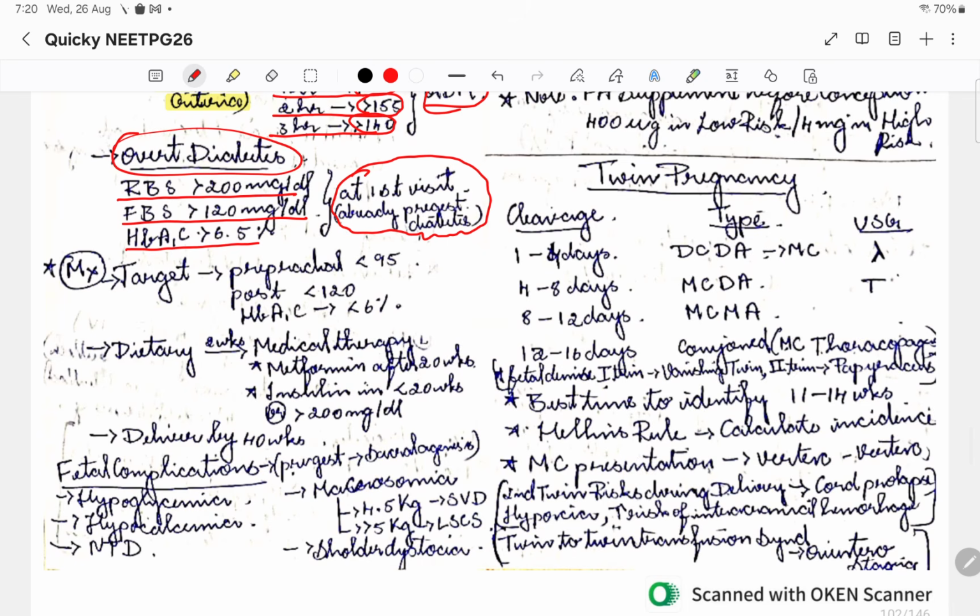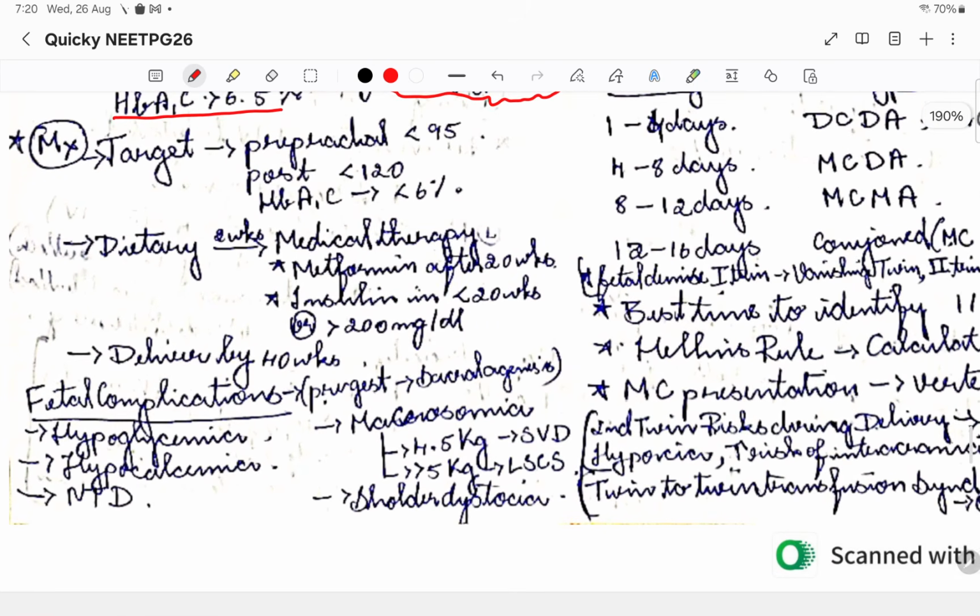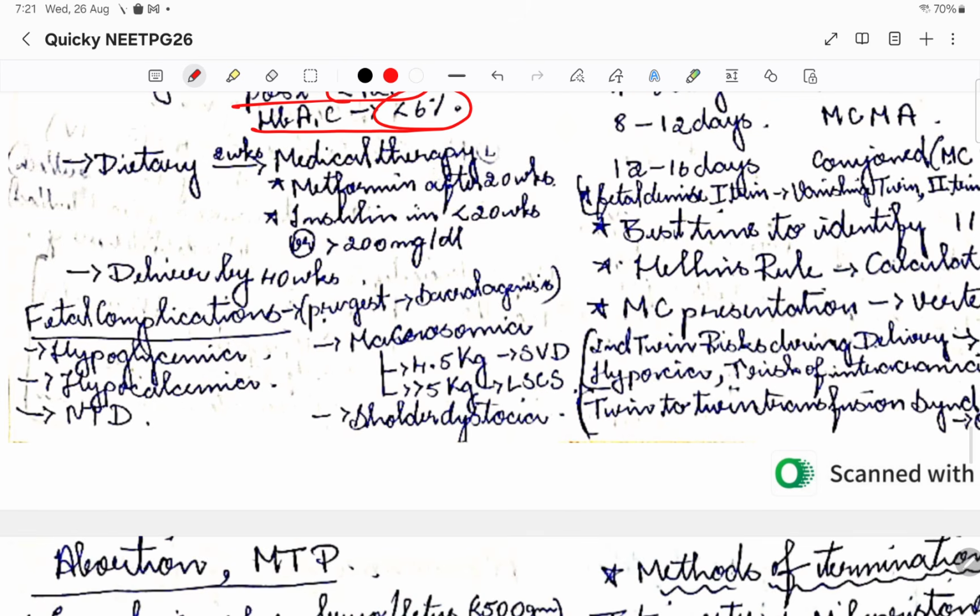Okay, then how do we manage the patients of GDM? So basically our target should be preprandial less than 95, postprandial less than 120, HbA1c should be less than 6%. Okay, so we are going to do dietary management, that is for 2 weeks. When we diagnose the GDM itself, we are not going to give metformin therapy. We are going to do dietary regime for 2 weeks. Okay, medical therapy will be started after 2 weeks only. Okay, so metformin, I mean after 20 weeks we are going to give metformin.